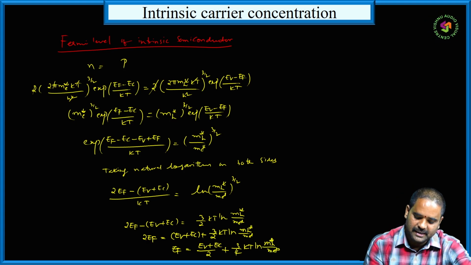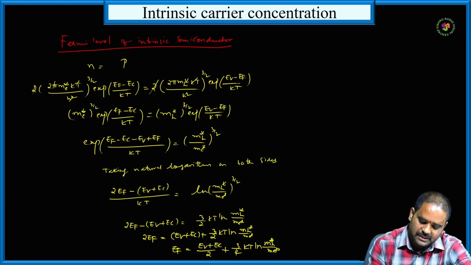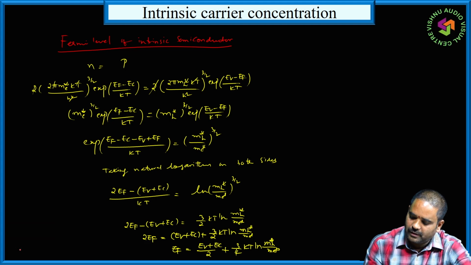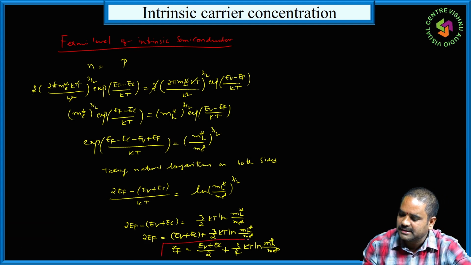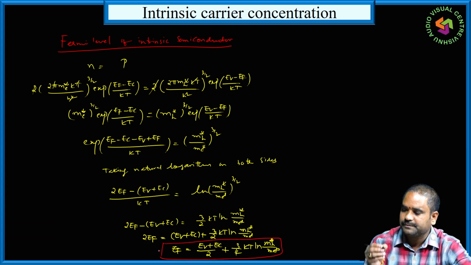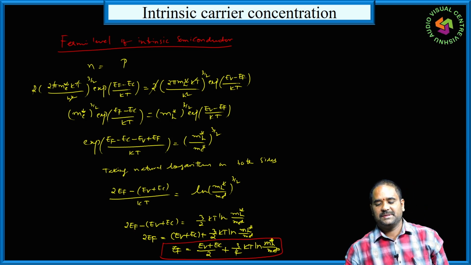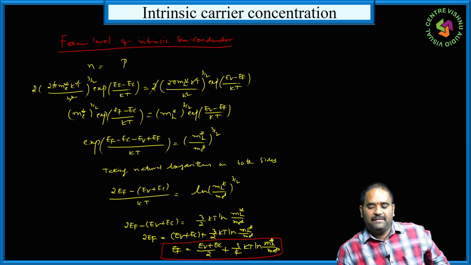So this is the final expression for Fermi energy in intrinsic semiconductor.